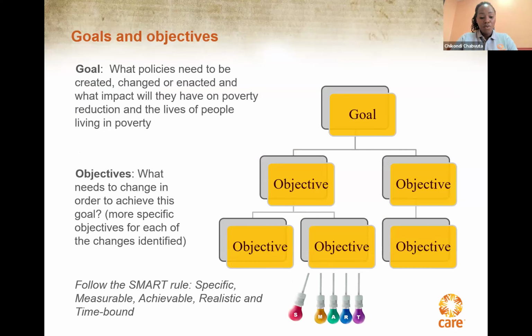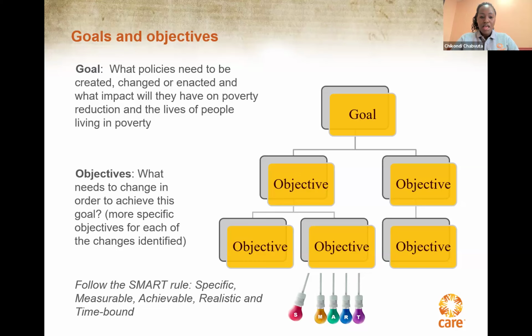The third step in the advocacy planning and implementation cycle is about defining your goal and objectives. A goal will define what policies need to be created, changed, or enacted, and what impact will they have on poverty reduction and the lives of the people living in poverty. An objective really defines what needs to change in order to achieve this goal.